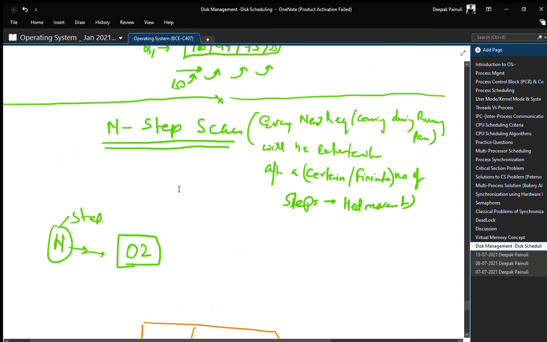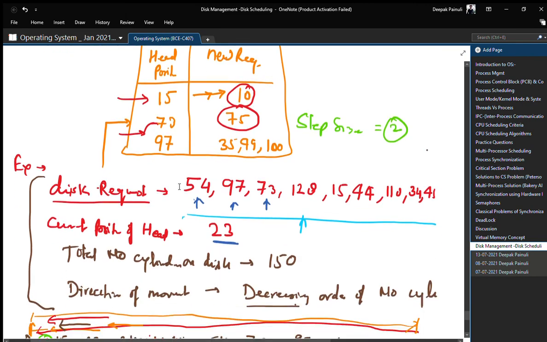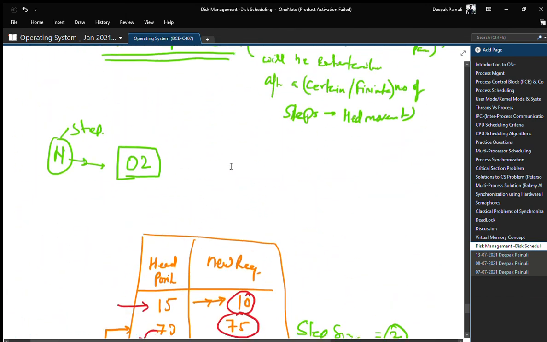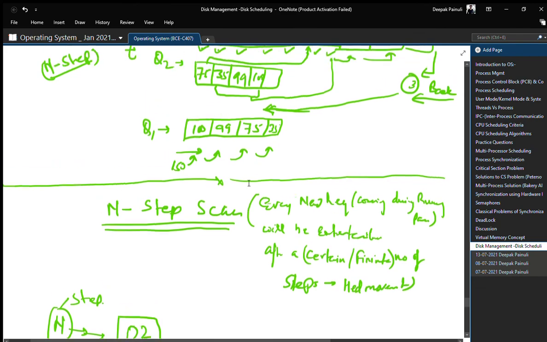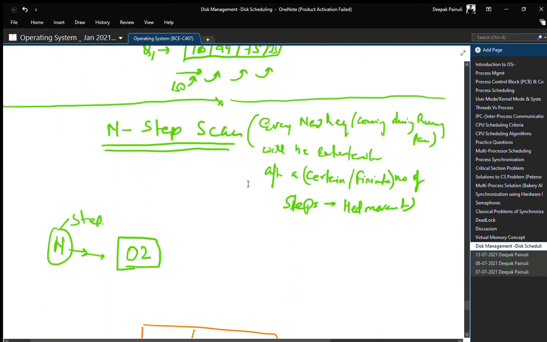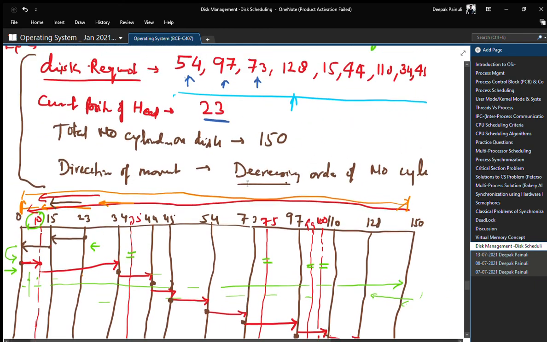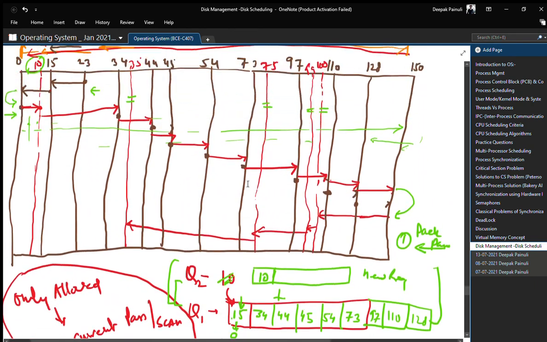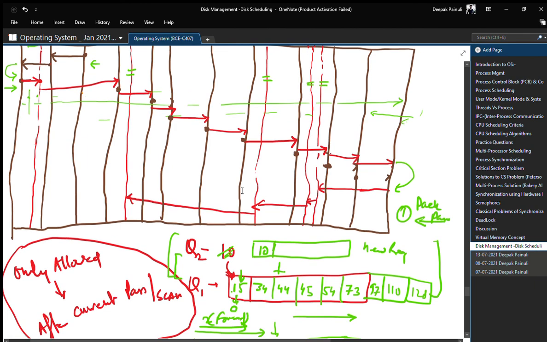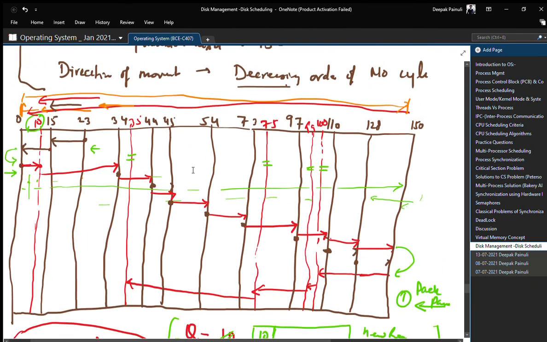So this is how our n step scan works, right guys? I think you understood it. The difference is that in the normal F scan, you need to update your queues Q1 and Q2 during the pass only, and whenever you start a new pass you need to update Q1 and use it after, and all the requests coming in between will be updated before starting the new pass.